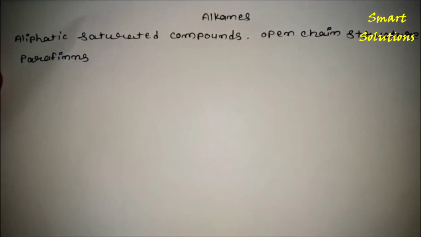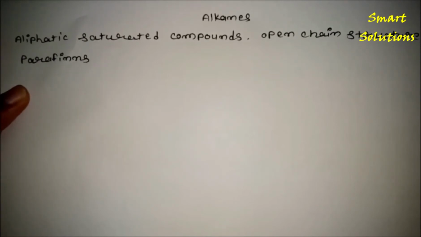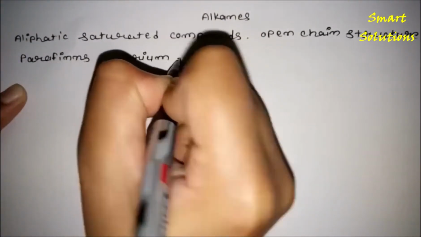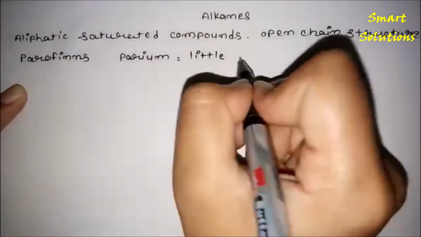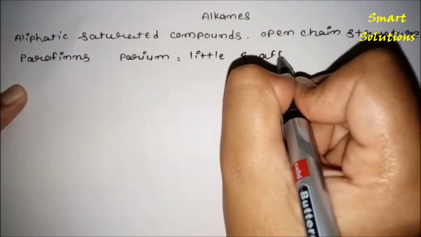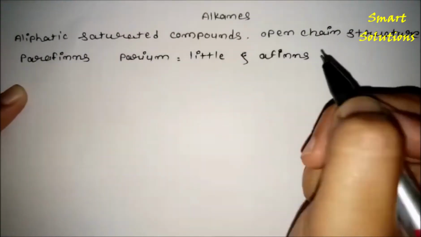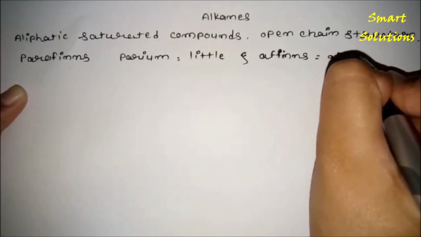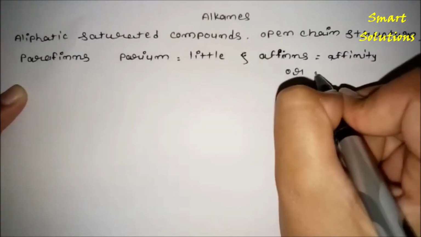So why is it called paraffins? Because it does not undergo chemical reactions easily, and the Latin word is parum affinis. Parum means little, and affinis means affinity, or reactivity.